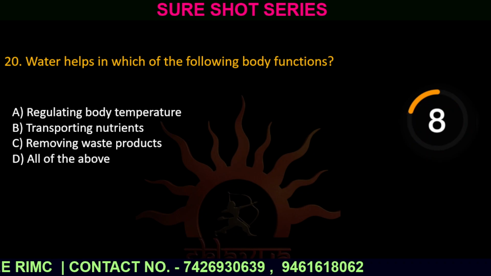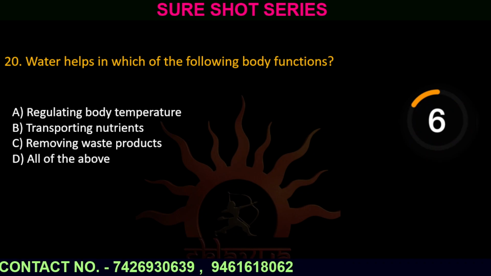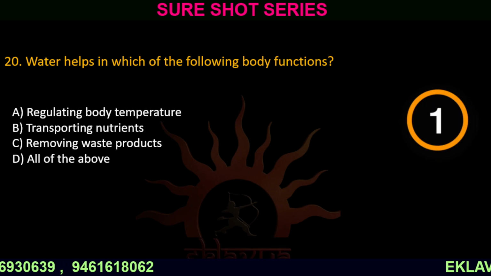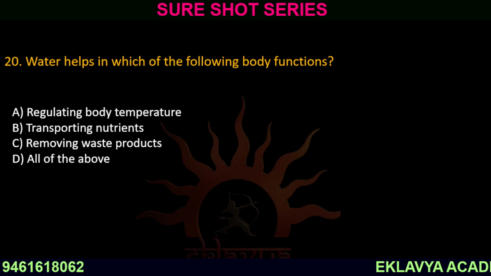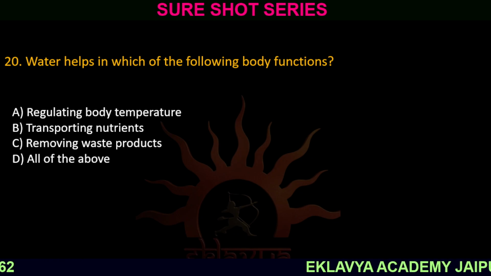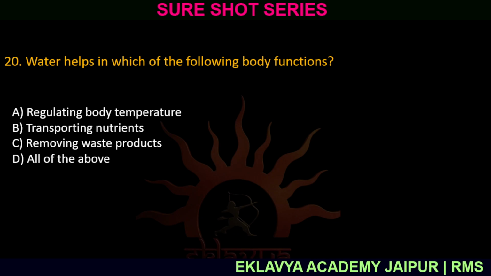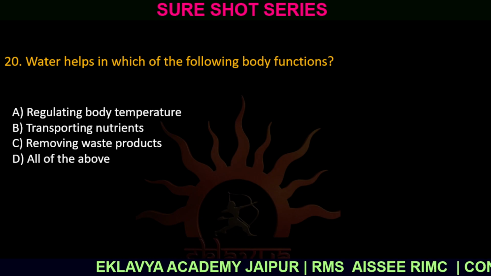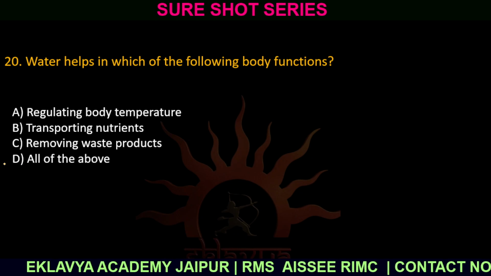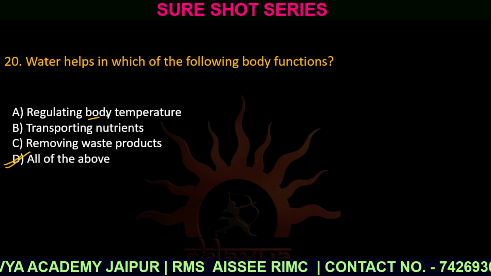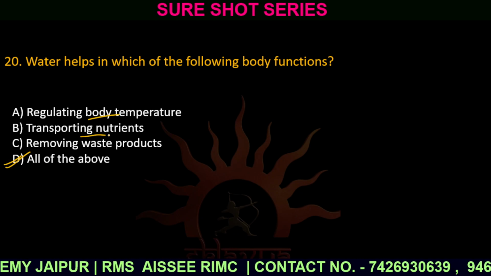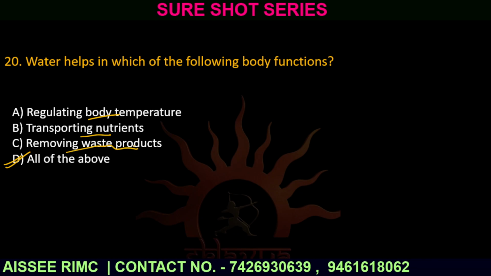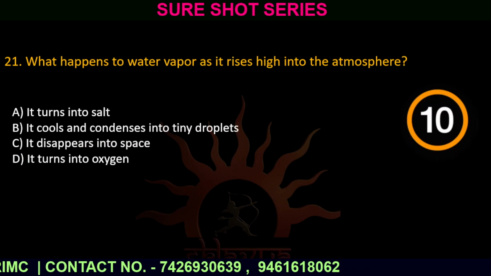Question number 20. Water helps in which of the following body functions? Option number A, regulating body temperature. Option number B, transporting nutrients. Option number C, removing waste products. And option number D, all of the above. The correct answer is all of the above, because it helps in body temperature also, it helps in transporting nutrients also, and it also helps us to remove waste products. So the correct answer is option number D.